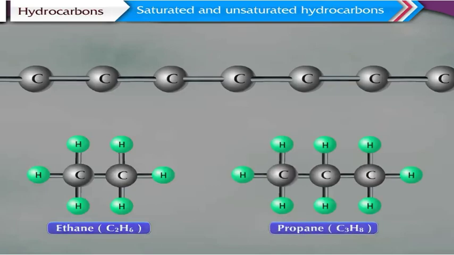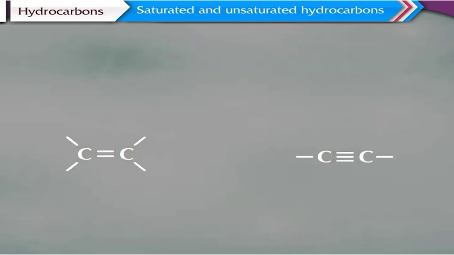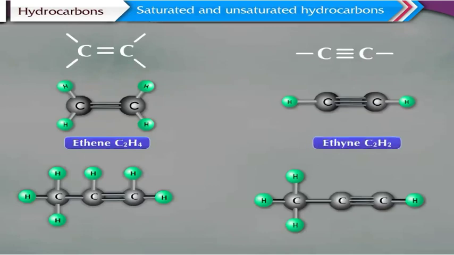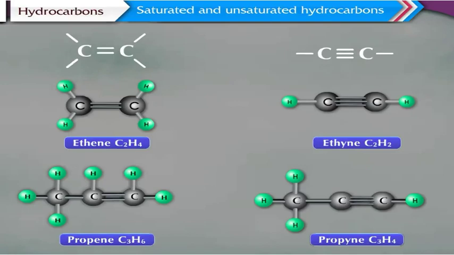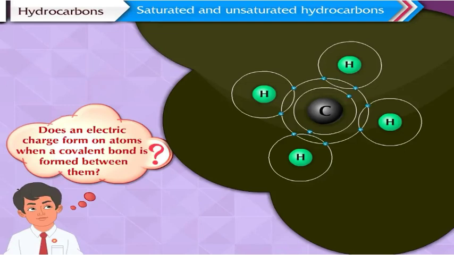and propane, C3H8. Hydrocarbons in which 2 carbon atoms are linked to each other by multiple bonds are called unsaturated hydrocarbons. A multiple bond could be a double bond or a triple bond. Ethene, C2H4, ethyne, C2H2, propene, C3H6, propyne, C3H4.